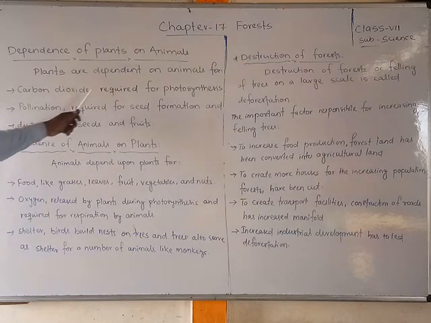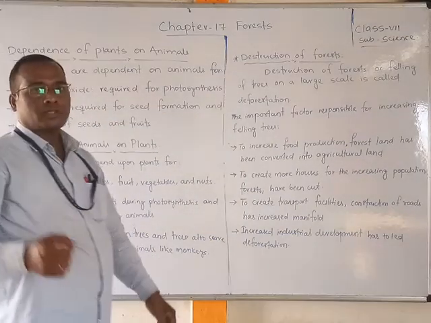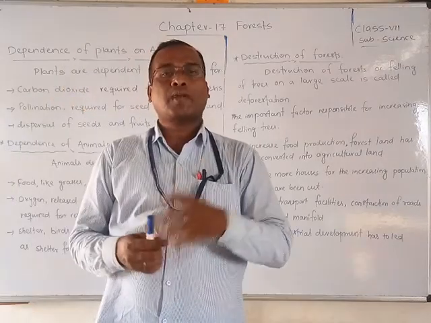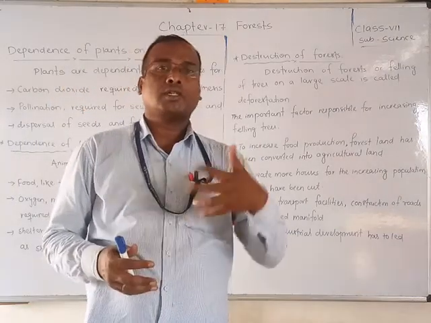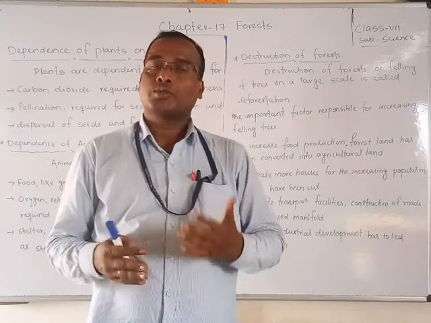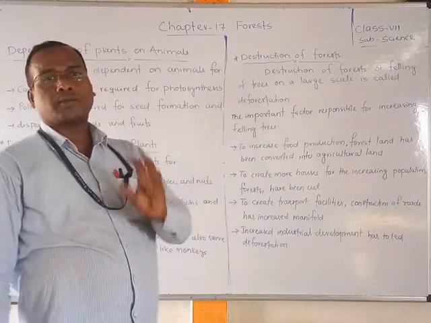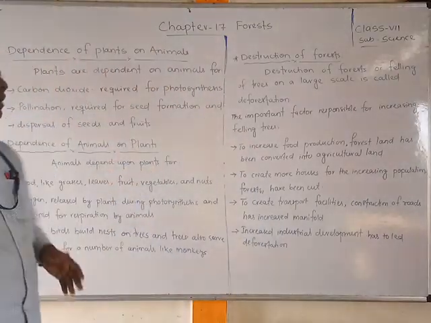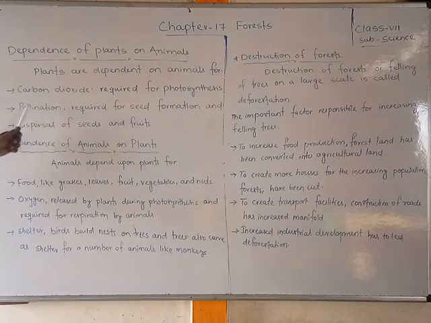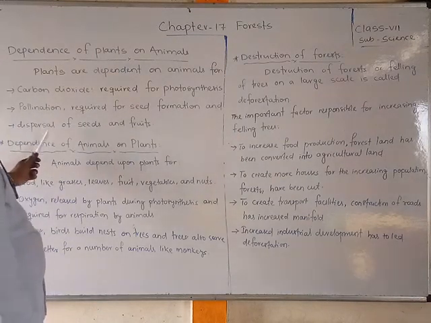So carbon dioxide is required for photosynthesis. That's why during photosynthesis plants need carbon dioxide, which they get from the animals. So that is one case: the plant needs carbon dioxide, so it depends upon the animals. Second, pollination is required for seed formation.